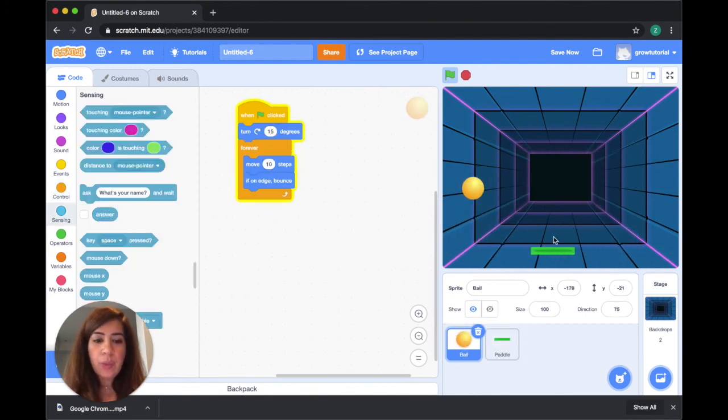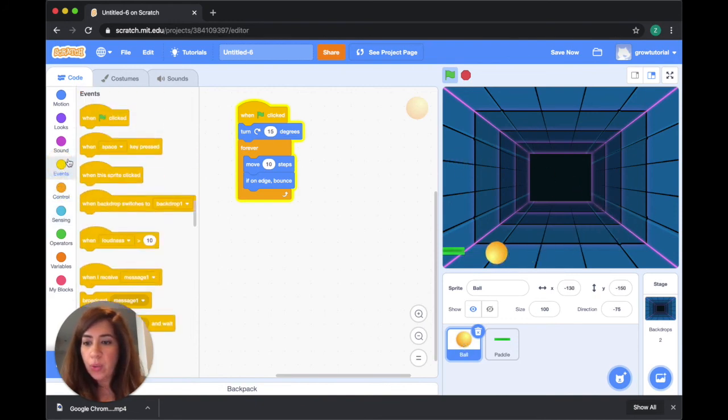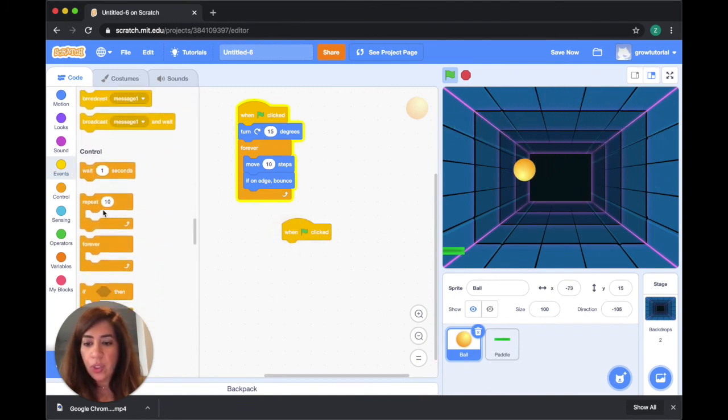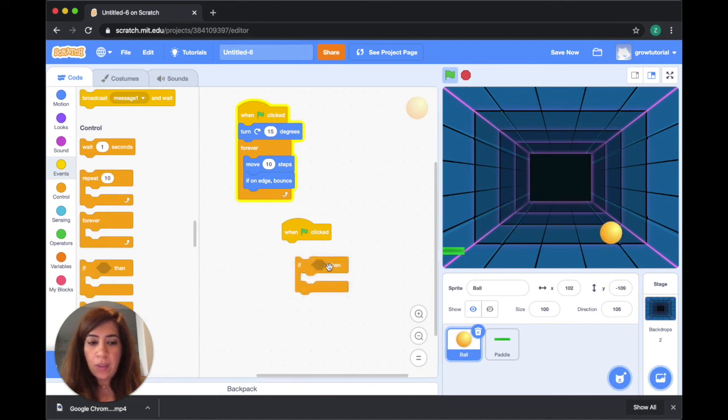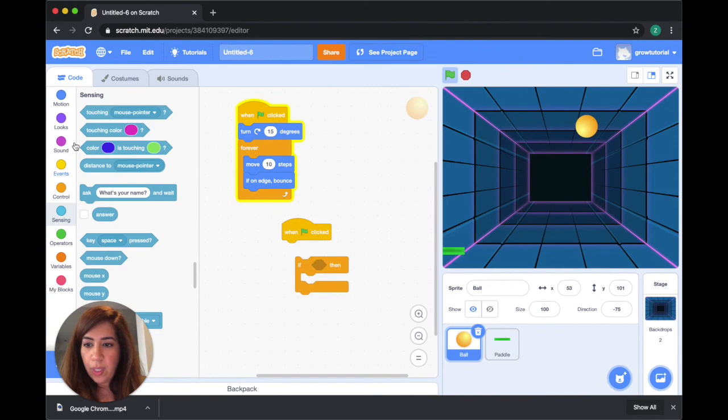Okay, so now what we want to do is we want the ball to bounce off the paddle. Now it's not doing that, but we want to code it to say that when you touch the paddle, you need to bounce. So we need to go to the ball code, and then we go to when the green flag is clicked. And then I'm going to say if the ball touches the paddle, then something has to happen. So first we'll do the if.